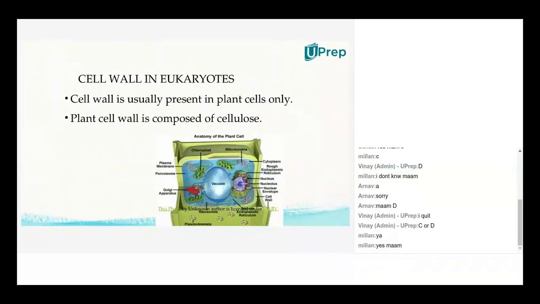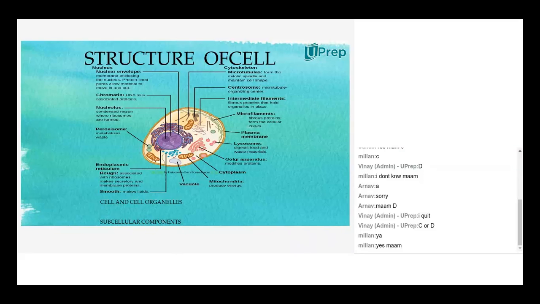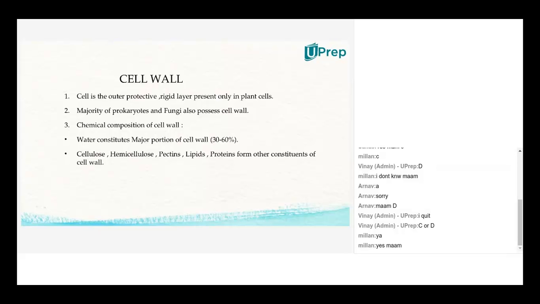That is the explanation about the prokaryotic cell. When you take eukaryotes, as I just explained, especially plant cells only will have a cell wall. Animal cells will not have a cell wall. Now, the plant cell wall is composed of cellulose. That's the basic component of the plant cell wall. But other than cellulose, there are many different components you will observe in the plant cell wall. I'll explain all those points.